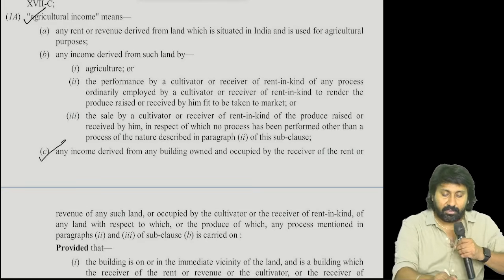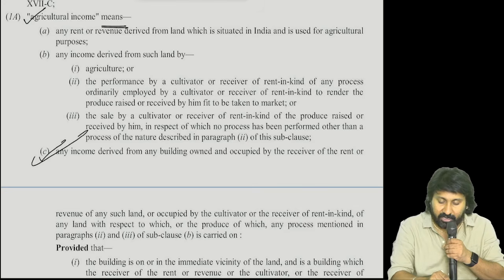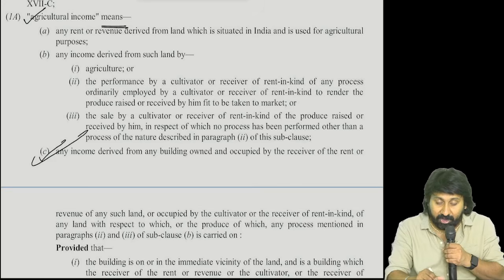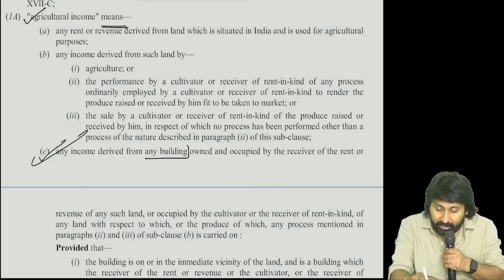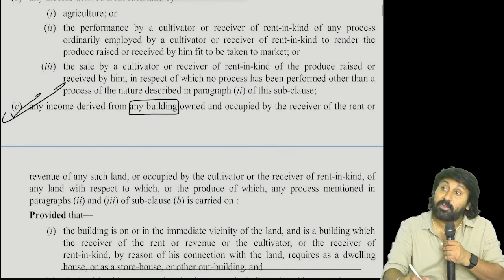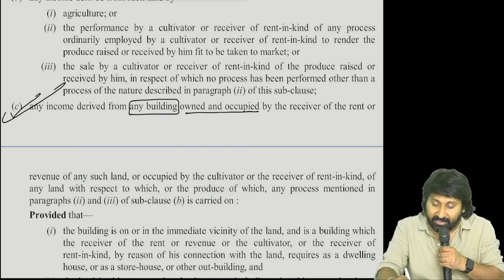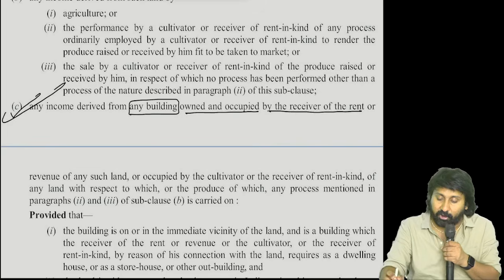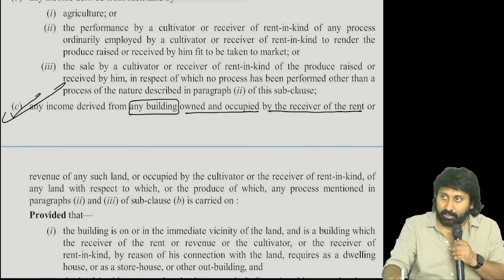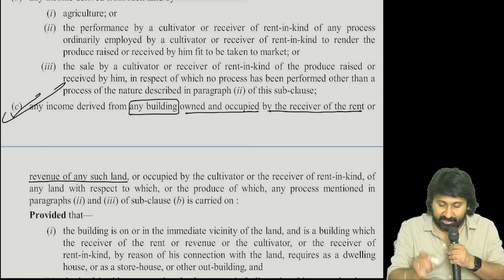Start. Agricultural income means any income derived from any building. Any building. Which kind of building? Owned and occupied by the receiver of rent or revenue from any such land.